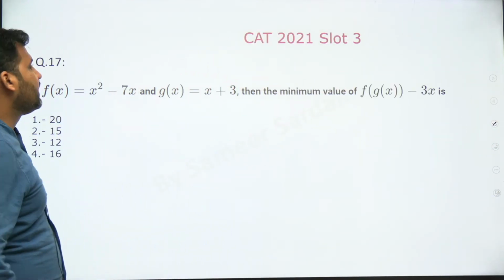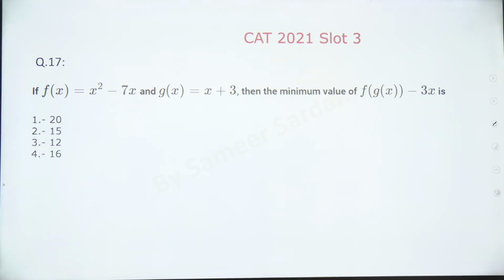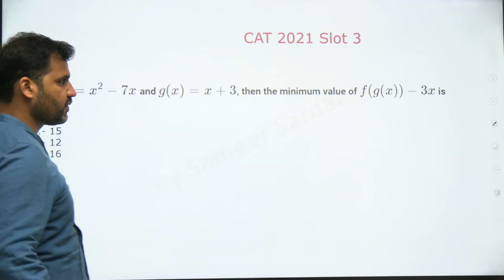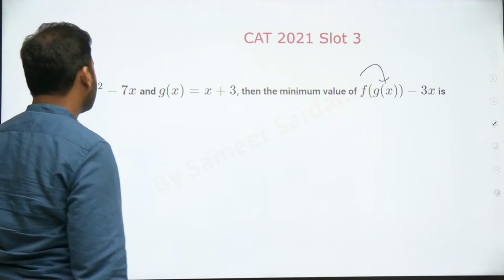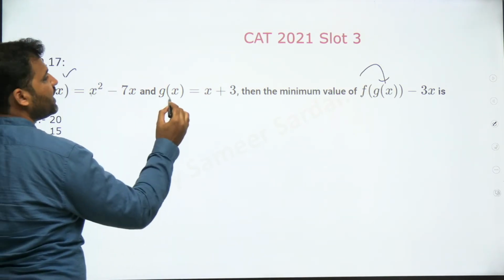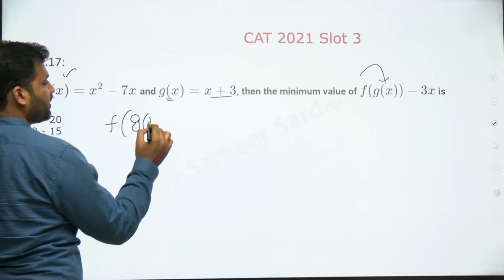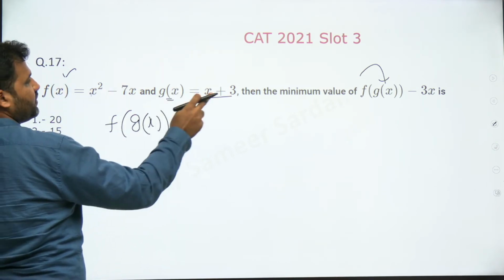Here is the next question of algebra, question number 17. f of x is given to you as x squared minus 7x and g of x is x plus 3. We are supposed to find the minimum value of this expression. Now this is a composite function, f of g of x. Wherever x is given in the function, I need to replace it with g of x. So first you should know how to find this composite function. f of g of x will be equal to what? Replace x with the function g of x.